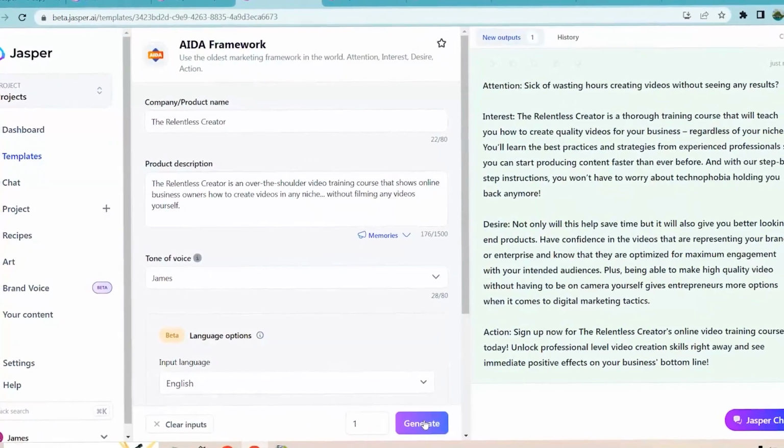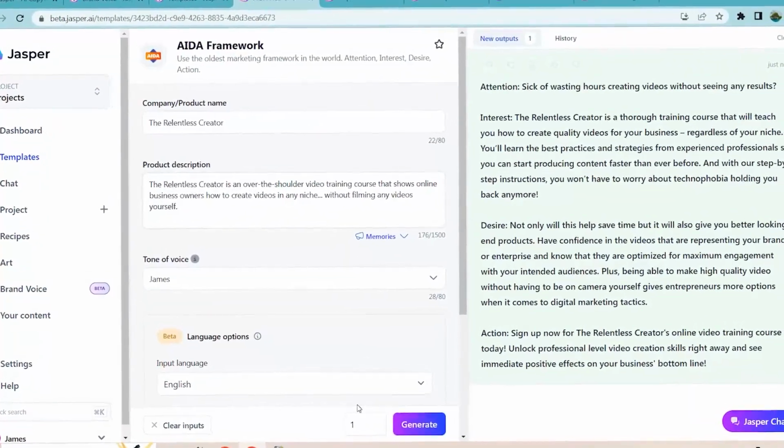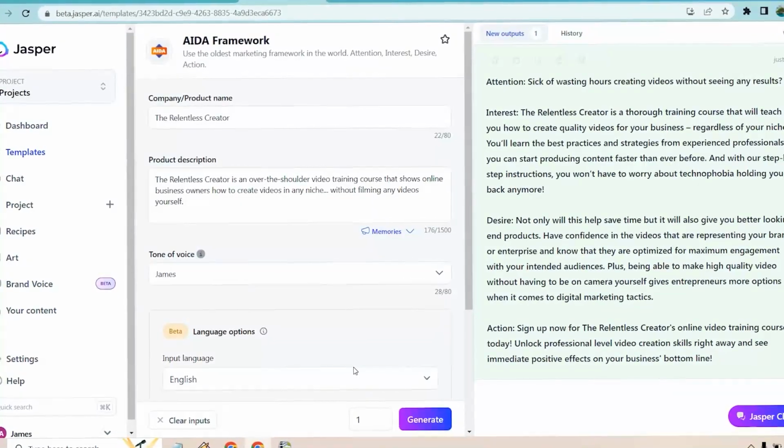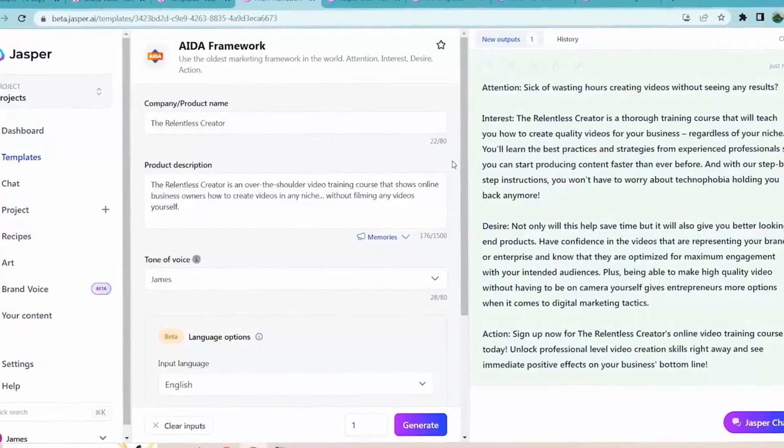Additionally, Jasper AI has read around 10% of the internet, making it informed about a wide range of subjects and market segments. No matter what subject you're writing about, they can assist you.